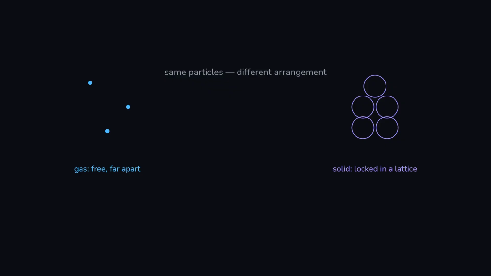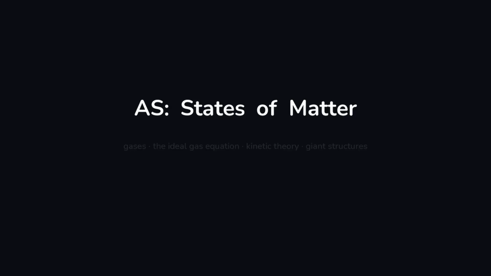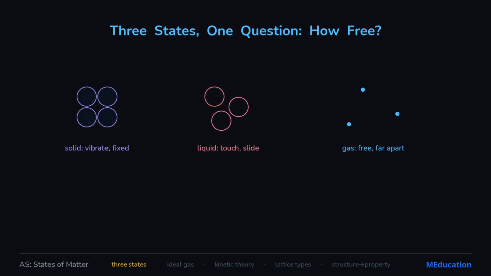We start with gases, where particles are so free we can write one tidy equation for them all, then tighten into liquids and solids, and finish with the great lattice types: ionic, covalent, metallic, and molecular, each explaining a material's properties at a glance. First stop, the three states and the single question that separates them: how free are the